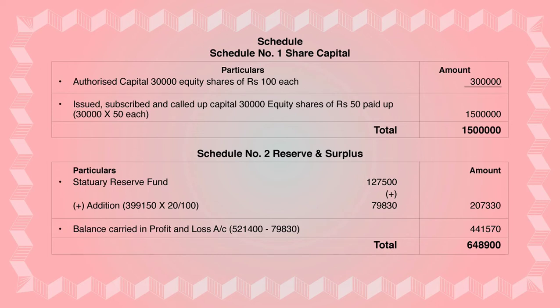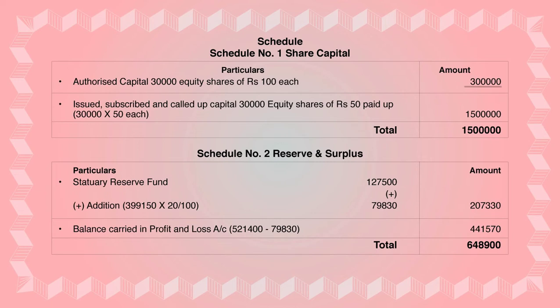So the first schedule is share capital. You can see in the slide, schedule number 1 is share capital. Now in share capital there is authorized share capital. Authorized share capital is also known as registered share capital or nominal share capital.